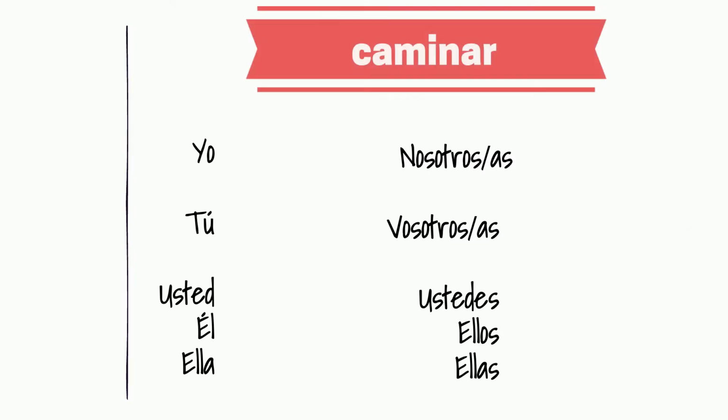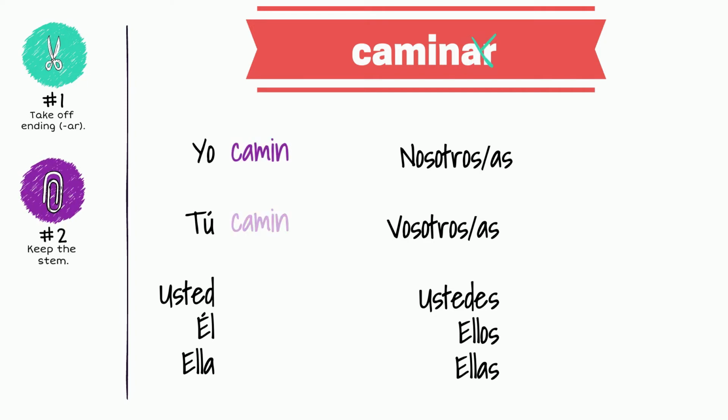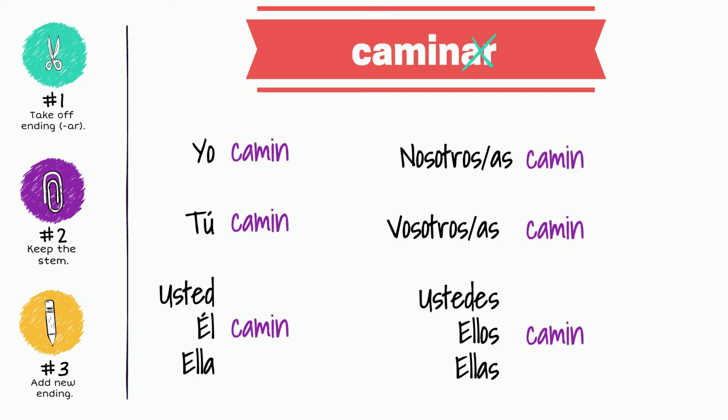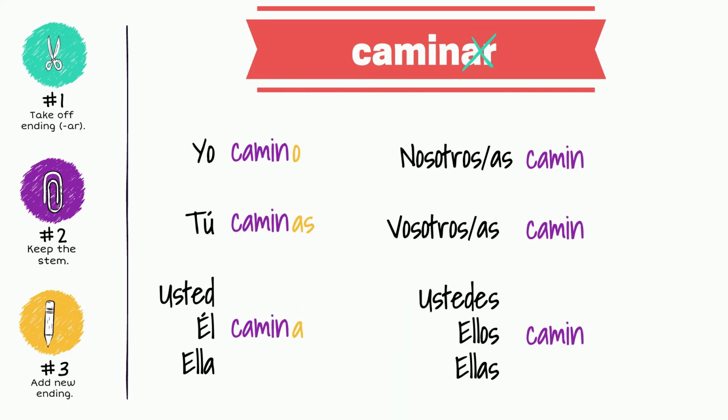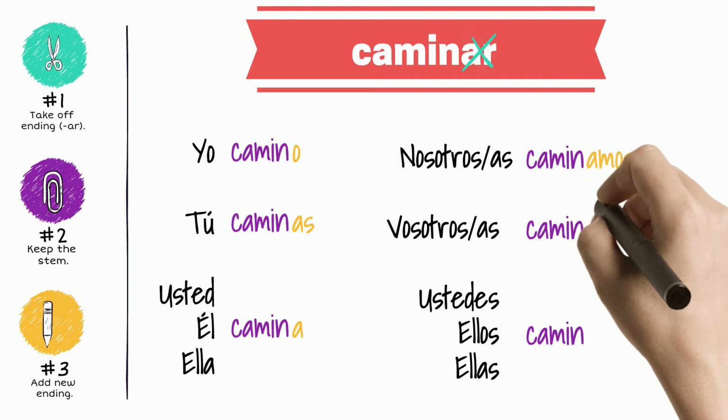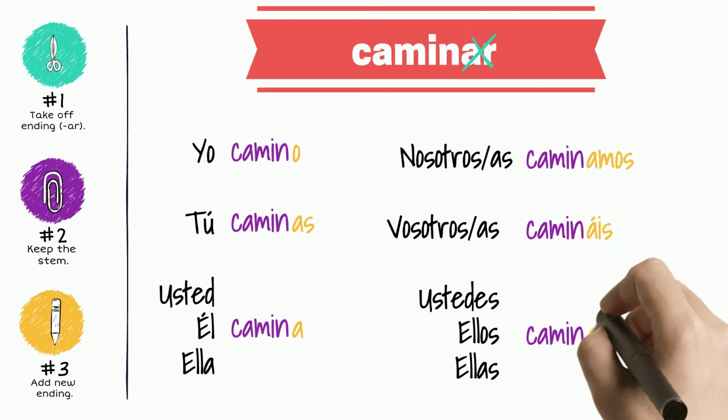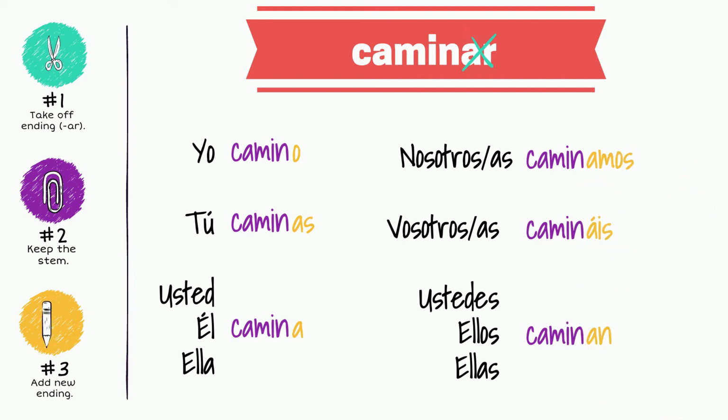Let's start with the verb caminar. Take off the ending AR, keep the stem of the verb, add the ending that corresponds to the subject. Yo camino, tú caminas, él camina, nosotros caminamos, vosotros camináis, ellos caminan.